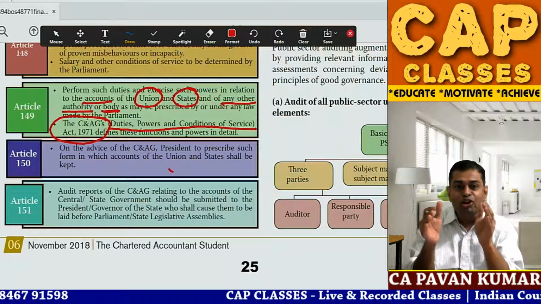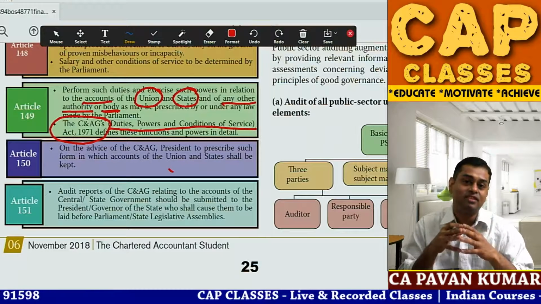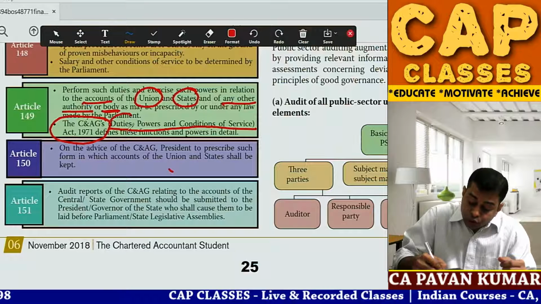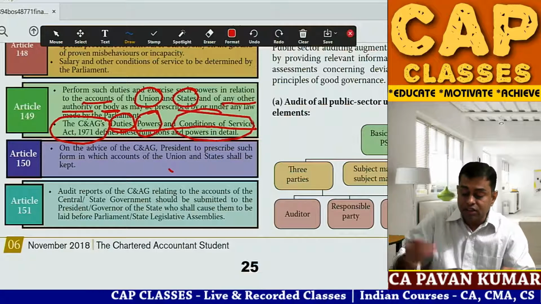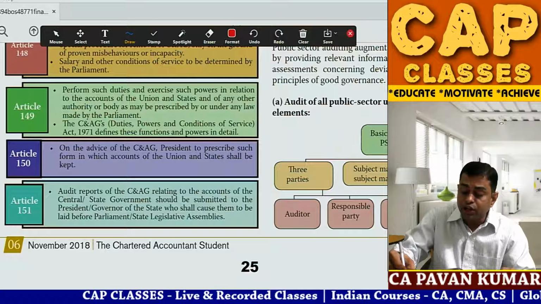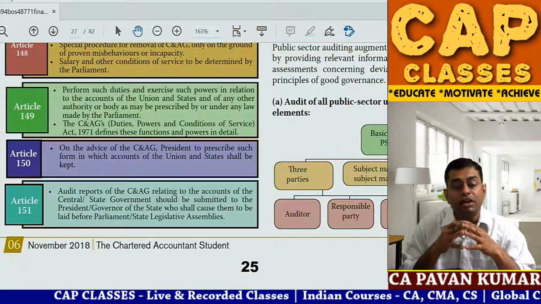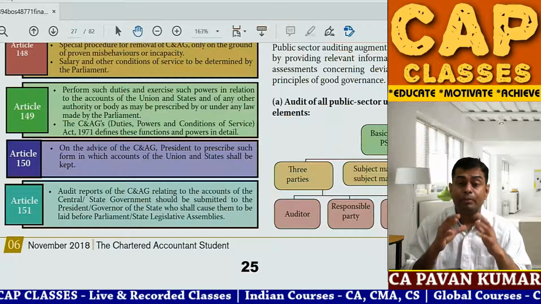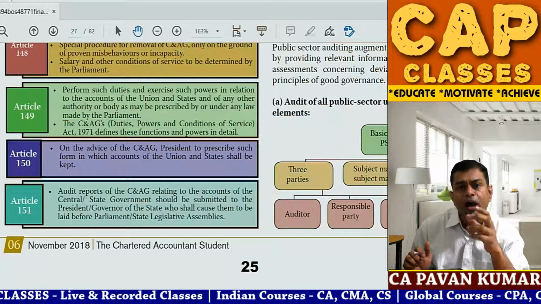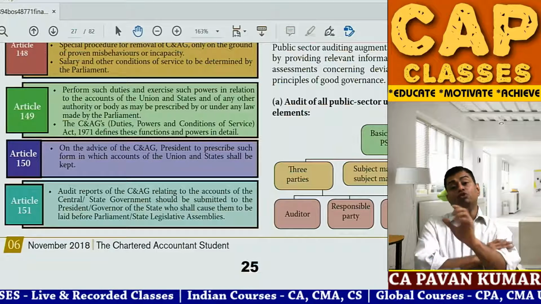That means how strong his position is. So, Pawan sir, what are his duties enacted? What are his powers enacted? What are the conditions of service? That means how much salary you will pay, how much other remunerations and perquisites you will pay, everything is in that. Article 150. Pawan sir, what will be the pro forma of P&L account and balance sheet of the Union Government